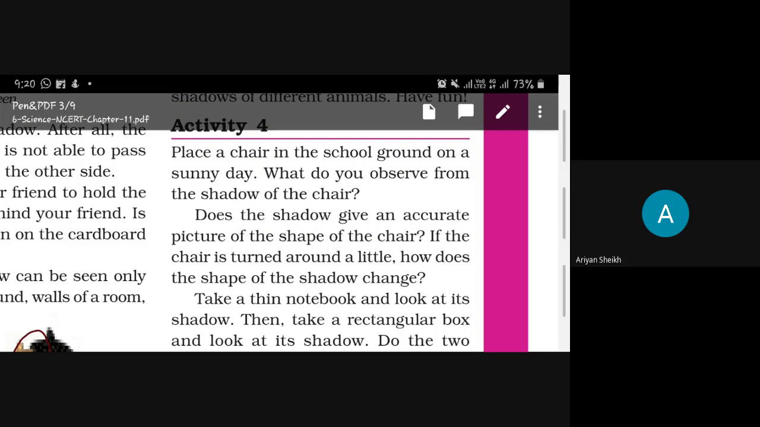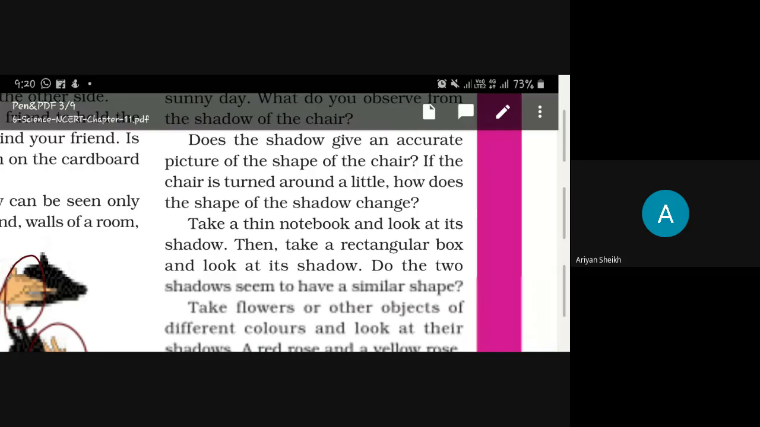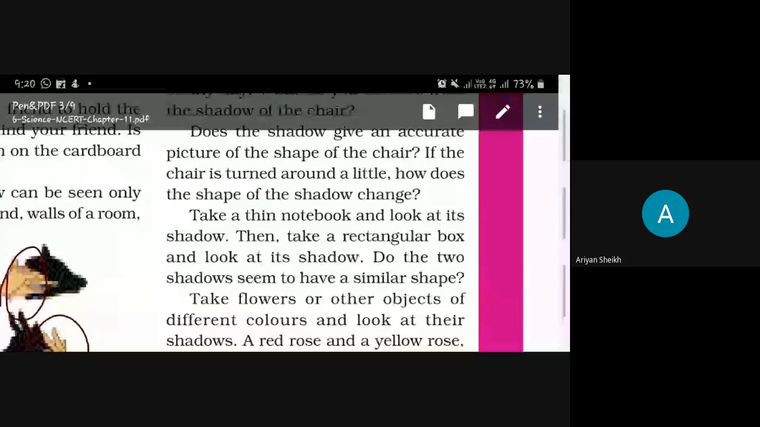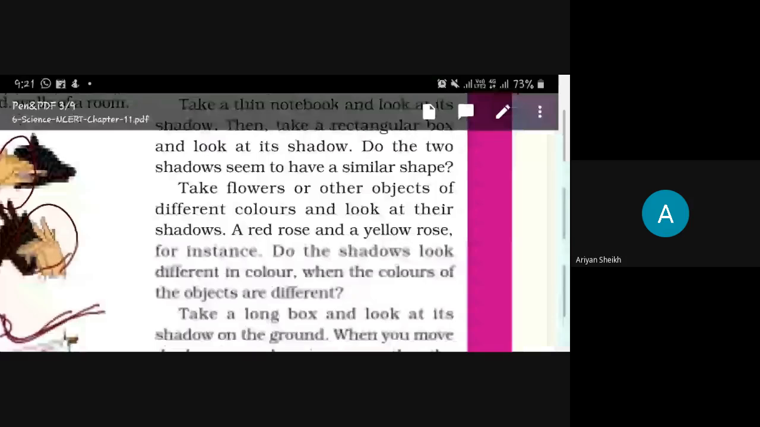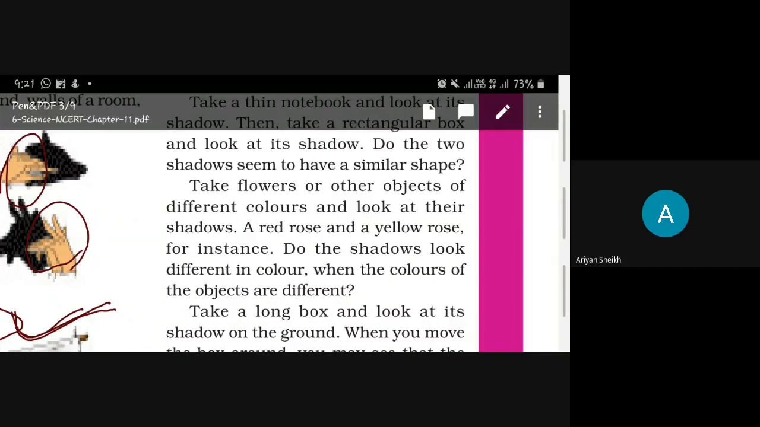If the chair is turned round a little, does the shadow change? Look at this shadow. Do the two shadows seem to have a similar shape? Take a flower or another object of different color.